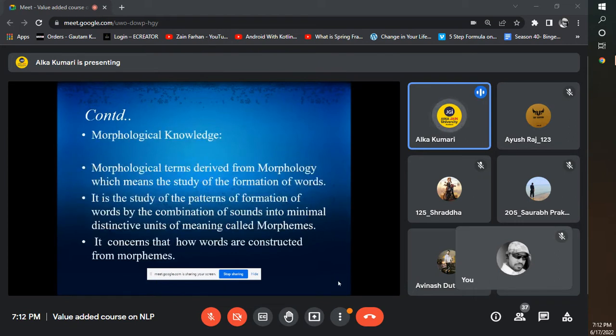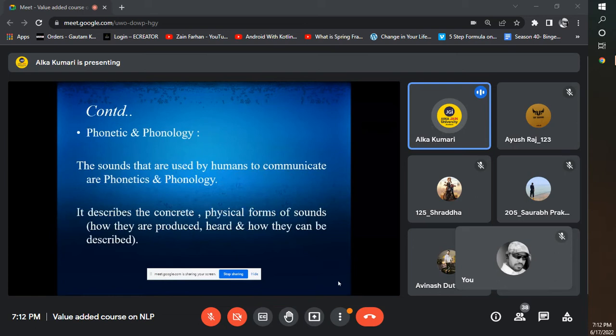Next is morphological knowledge. Morphological knowledge is also an important part of natural language understanding, because in natural language processing we need a natural language understanding system, and that system should have different kinds of knowledge. So the system needs phonetic knowledge, which is a very important part.